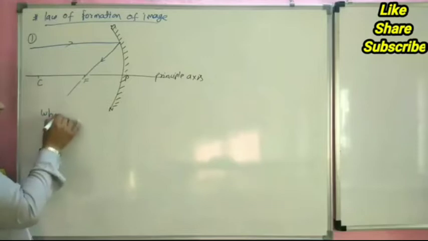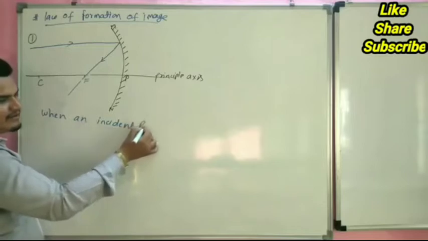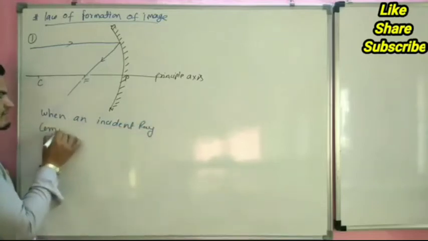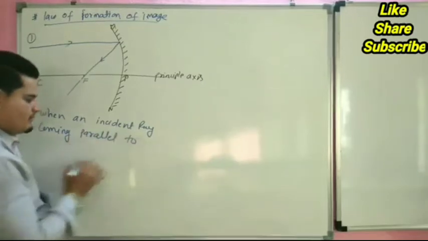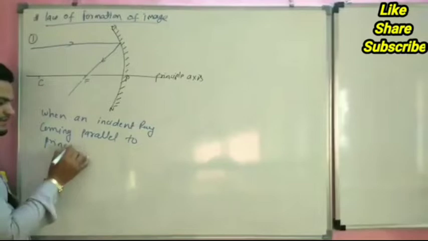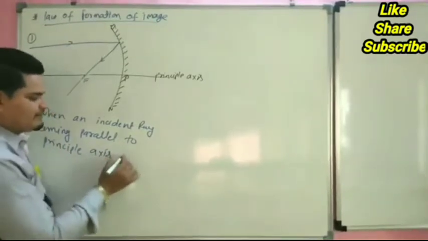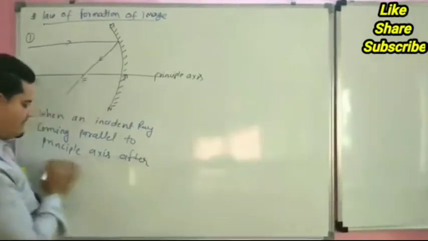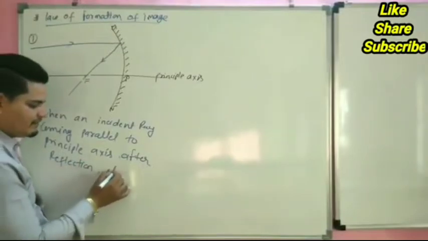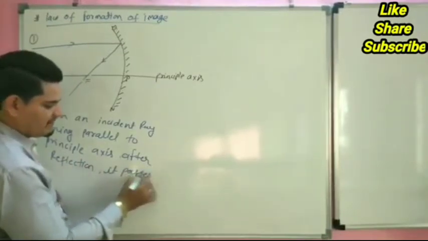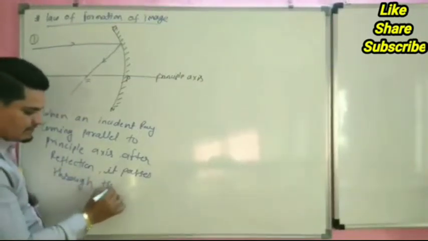When an incident ray comes parallel to the principal axis, after reflection it passes through the focus.